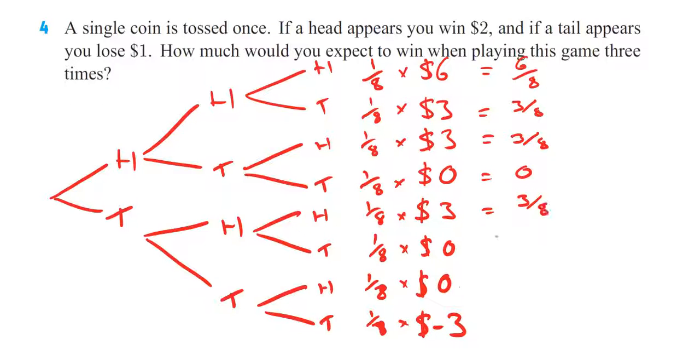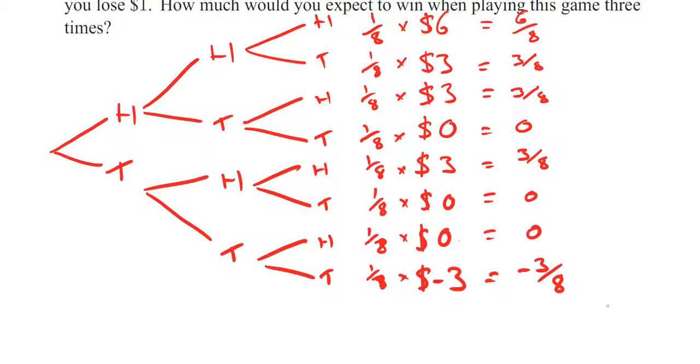We've got another 3 over 8, a 0, a 0, and finally a -3 over 8. So now what we need to do is to add these up. Well, I can cancel the -3 over 8 with a +3 over 8, and we're going to be left with 12 over 8, which simplifies to being $1.50.